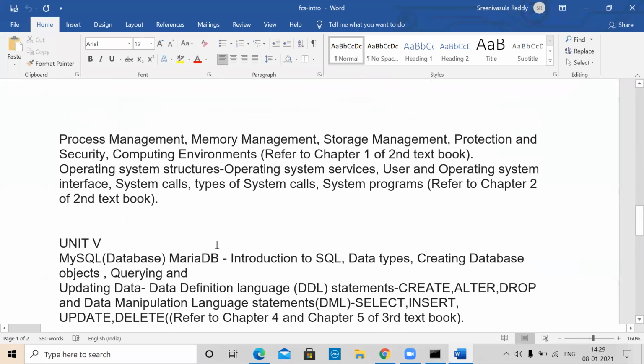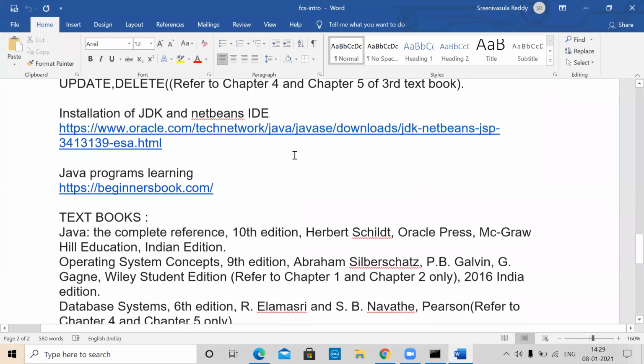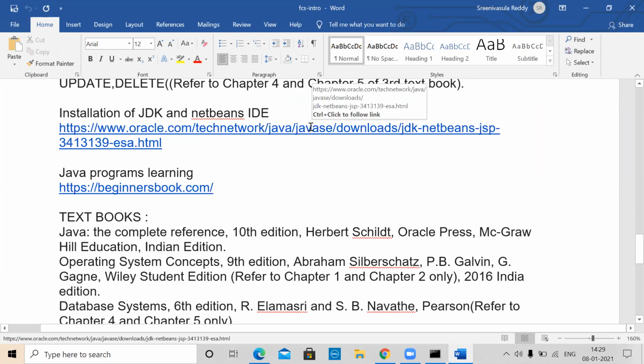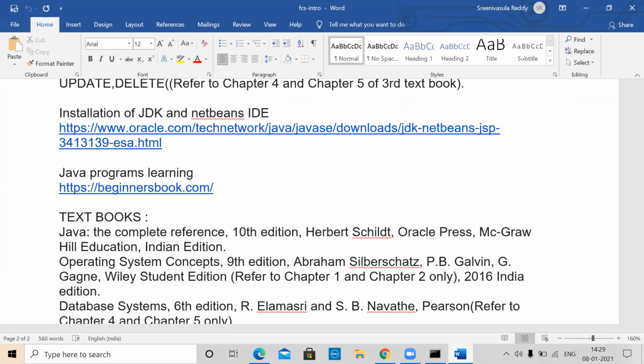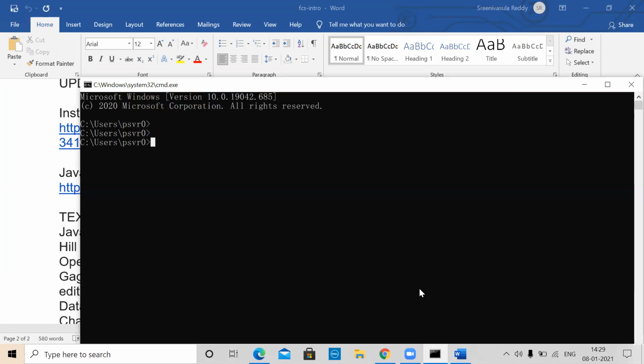Okay, so let me install this software also because it is anyhow required. First of all, let me check whether this is already installed or not. When you say javac, this is how you can verify whether it is already installed. It's saying not recognized, so the JDK is not installed on this system.